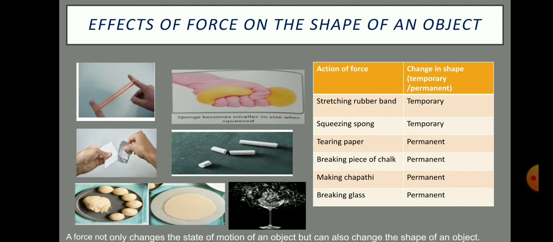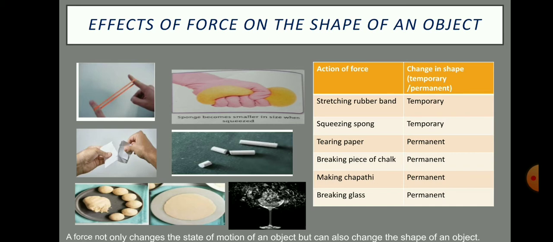See children, here the first one, stretching a rubber band. When we stretch the rubber band using some force, it is a temporary change, because when we remove the force on the rubber band, it gets its first shape, so it is a temporary change. Squeezing a sponge: when we squeeze the sponge using some force on it, after removing the force the sponge gets its first shape, so it is also a temporary change.